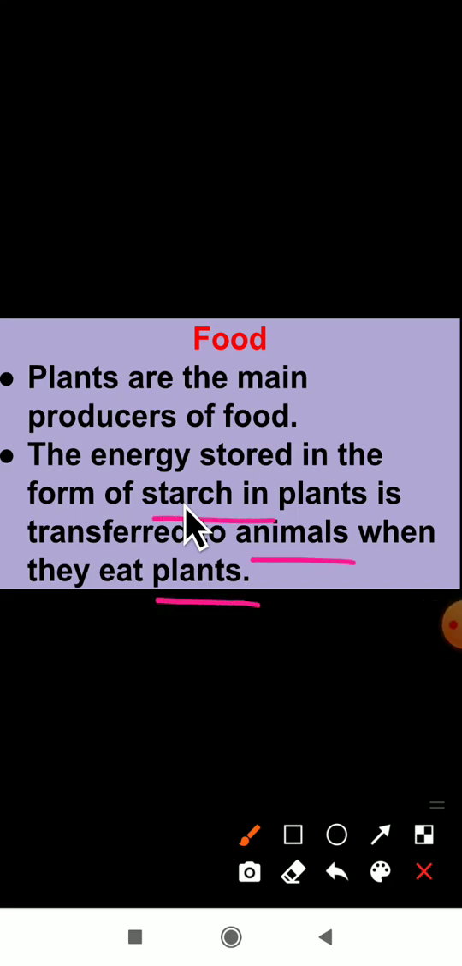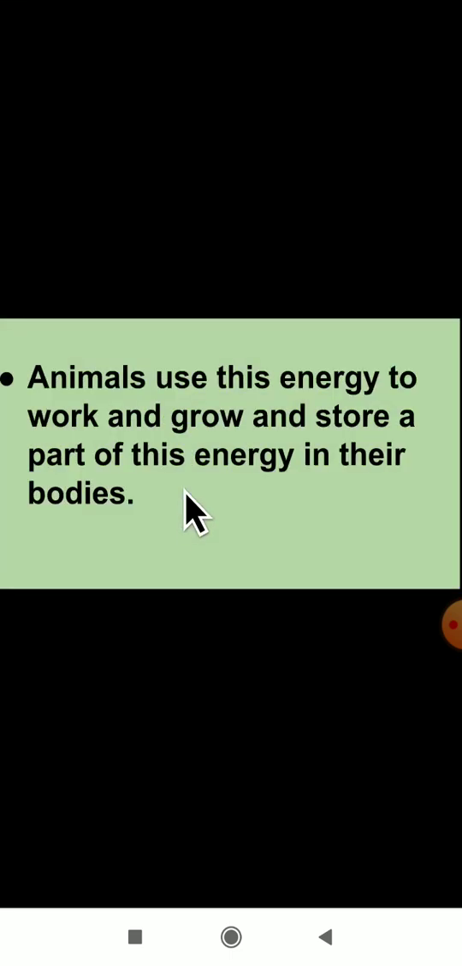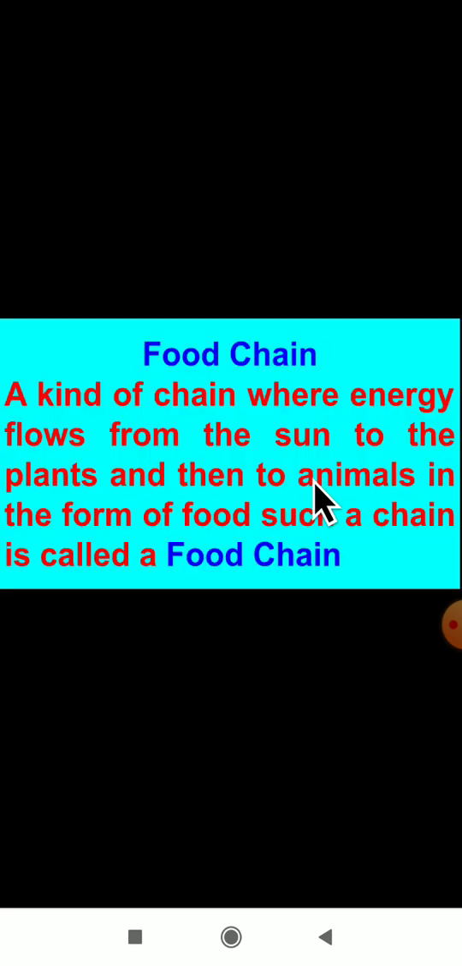Okay, the next point here is: animals use this energy to work and grow. When they eat these plants, for what purpose is it useful? To grow and to work. The animals use this energy to work and grow, and they also store a part of this energy in their bodies.